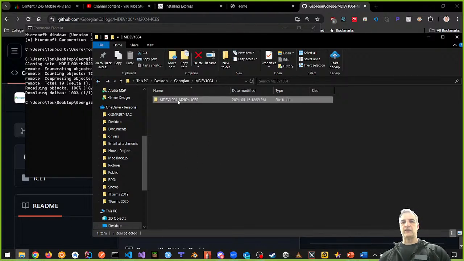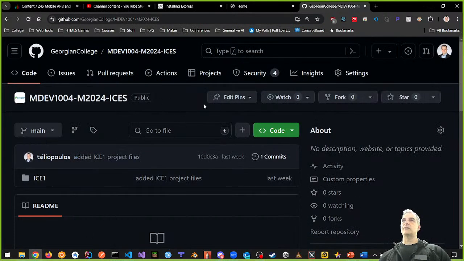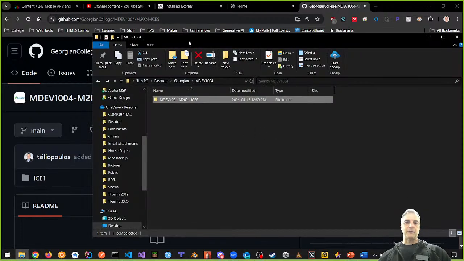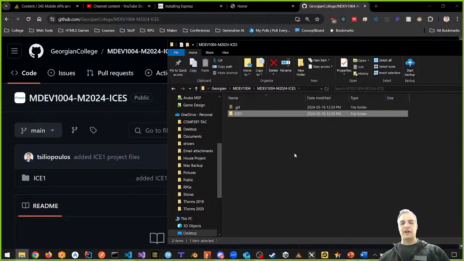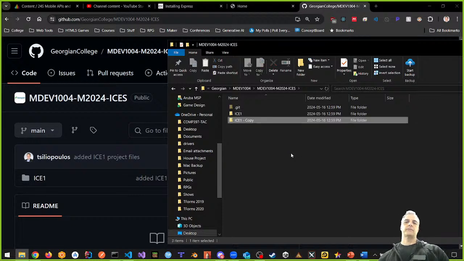Here's what it is. Here's MDEV1004 ICEs. This is the folder that I want to work with, right? Because this folder that was created came from my GitHub repository here. This is my GitHub repository. Okay. So what I want to do is grab this folder here, and I want to copy from inside there ICE1. I want to copy and make it ICE2. Here's ICE2. Now this is something you need to do for ICE2, guys. Please make a copy of ICE1 and just call it ICE2.